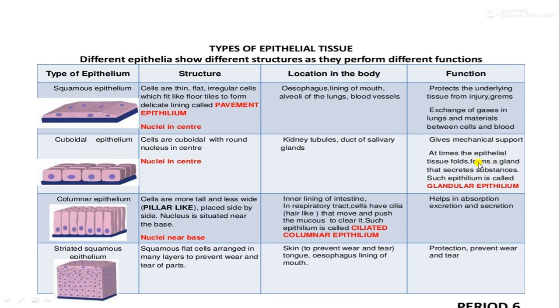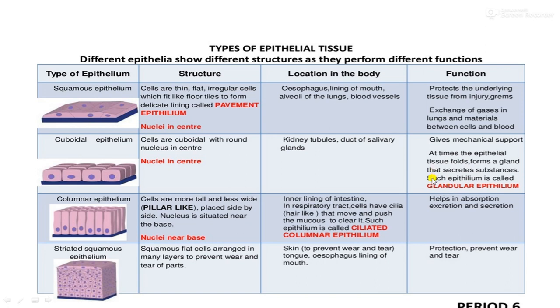At times the epithelial tissue folds to form a gland. This is what I was telling. At times they secrete important substances. If the epithelial tissue is modified for secreting substances, then they are called glandular epithelium. Gland means the cells are secreting certain substances, for example, the salivary gland which secretes saliva.